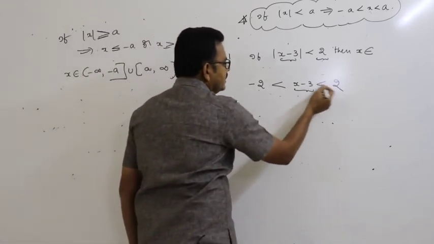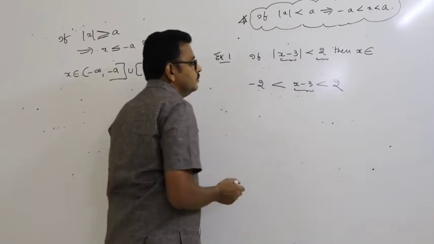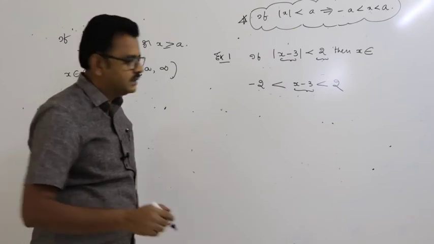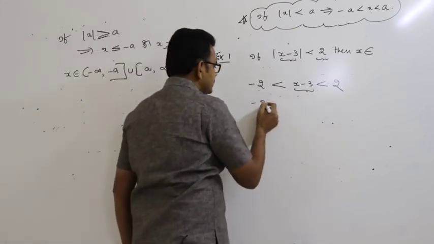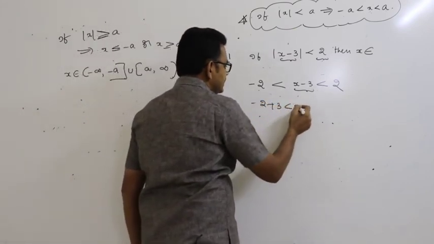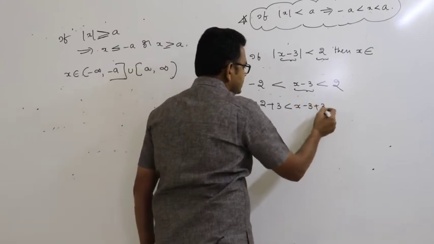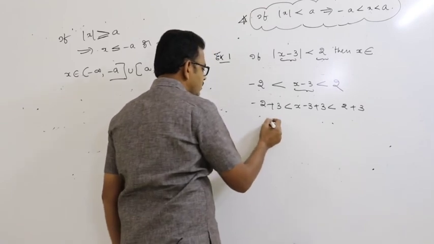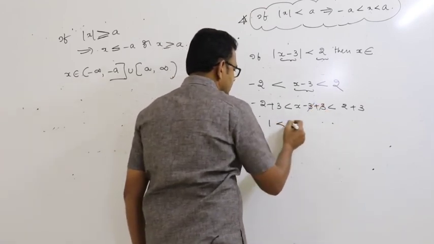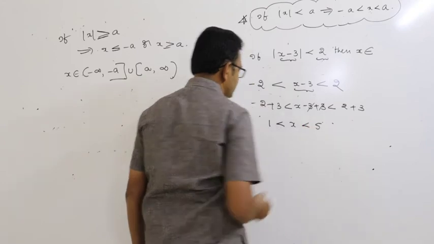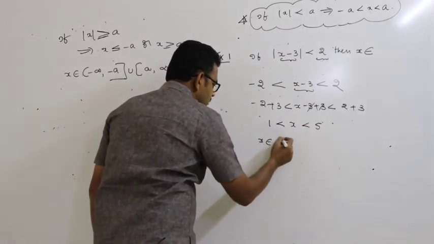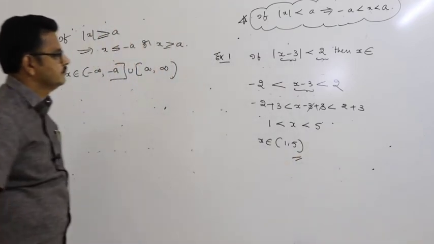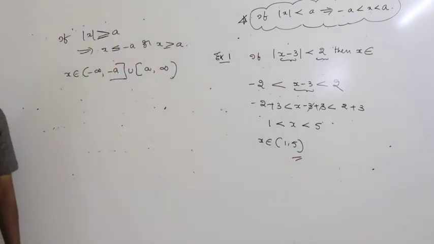So add 3 throughout, because we have to find the values of x. How to get x? By adding this 3. Minus 2 plus 3 is less than x minus 3 plus 3 is less than 2 plus 3. So this is 1 less than x, the 3s get cancelled, x less than 5. So x belongs to 1 comma 5. So this is the answer.